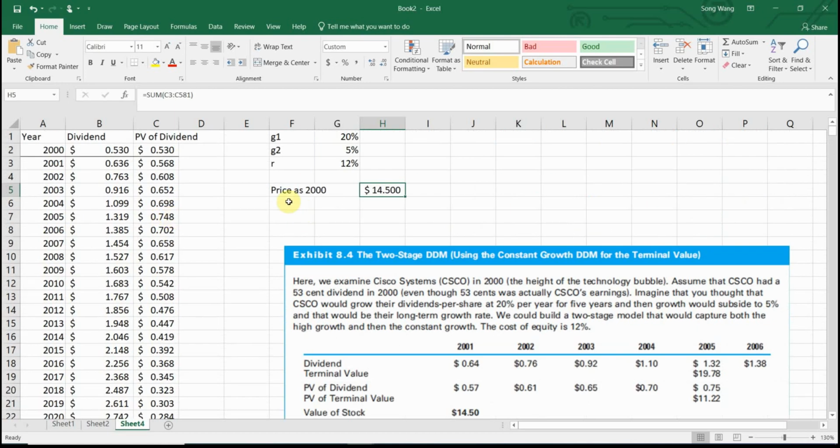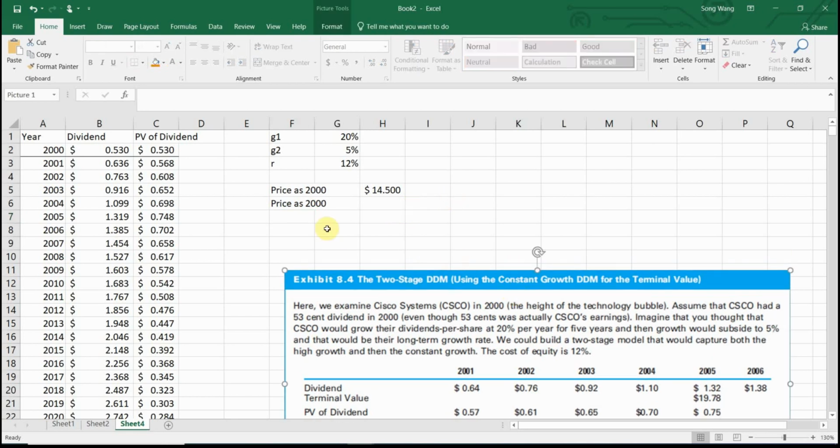But if you are tested on a paper test, then things are going to be a little bit different because you wouldn't have access to computer power to have all these many years of cash flows generated and simulated for you. So you have to solve for additional things. If you want to solve for it, you need to solve for the price as of 2005. Why is that?